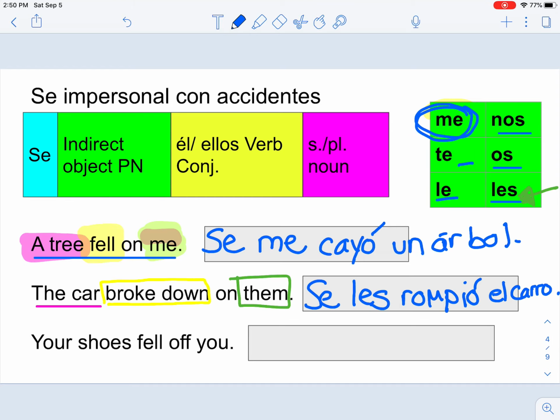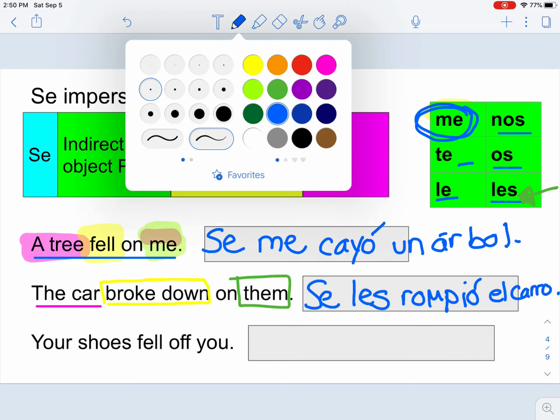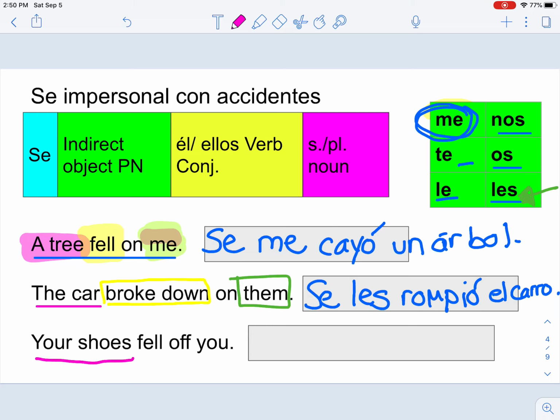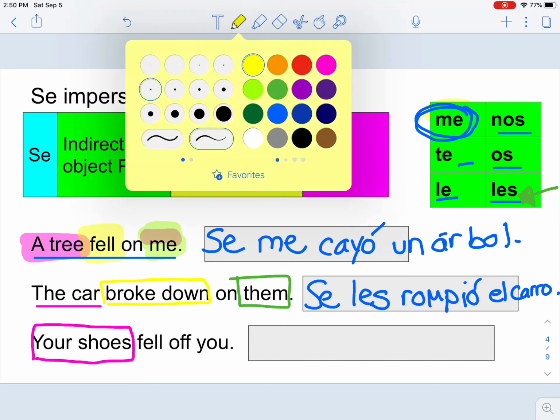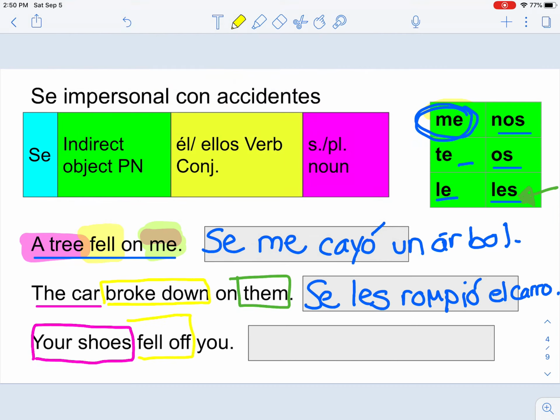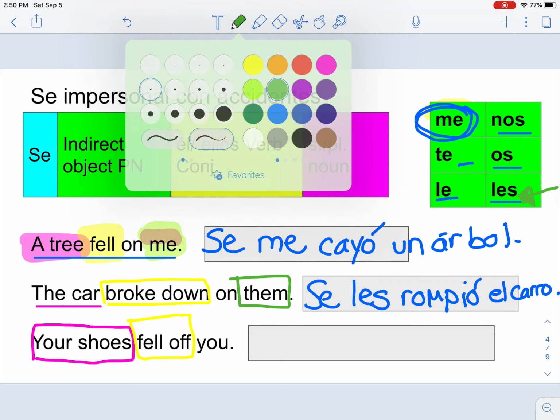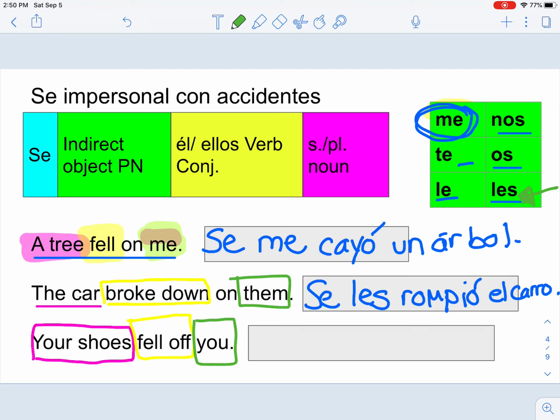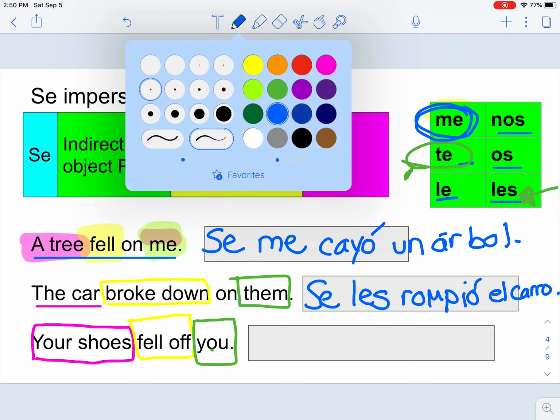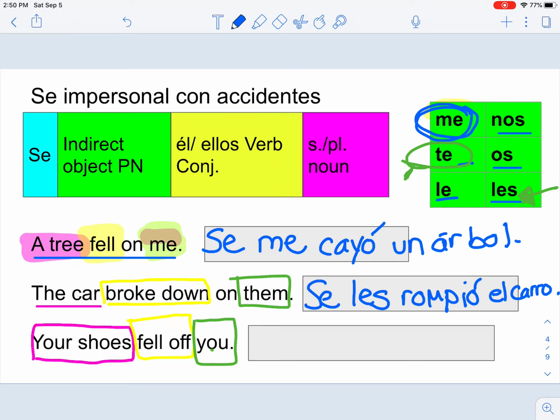Here we have your shoes fell off you. Again, your shoes is the thing, right? So shoes. Fell is going to be the verb. So we're going to say caer. And then off you, that is going to be the indirect object. And off you, that's going to make that te here, right? So we're going to need the te. So if we put this in a sentence now, if I want to say your shoes fell off you, then I'm going to start with the se.